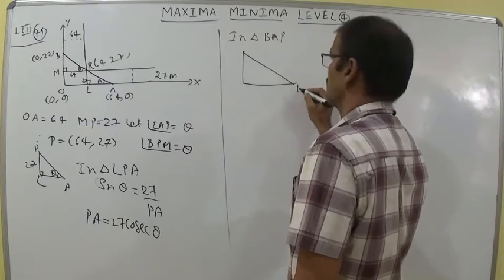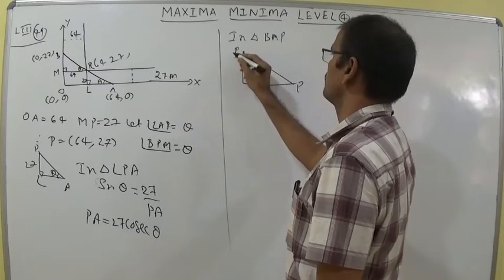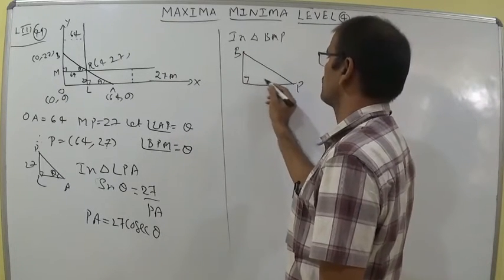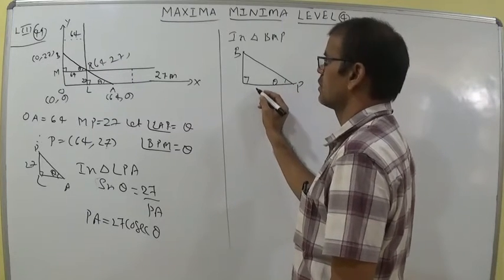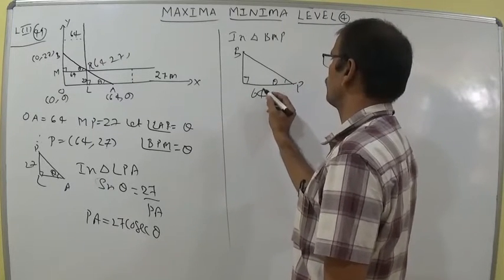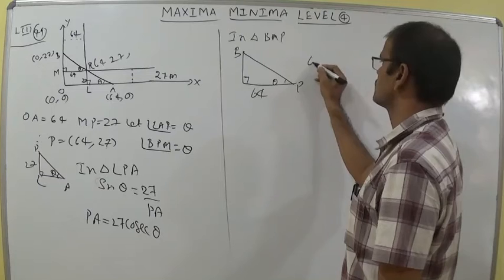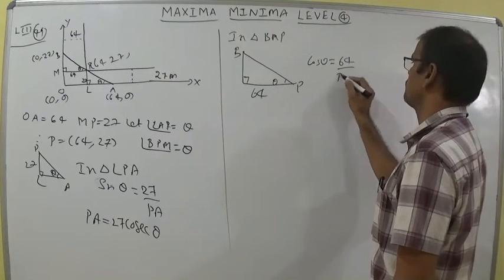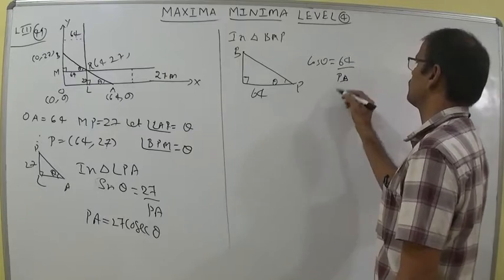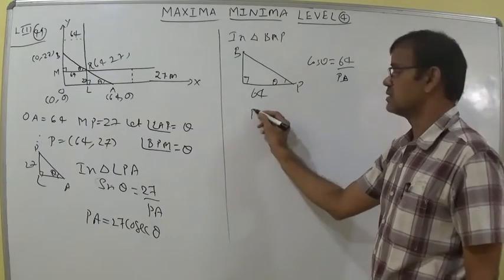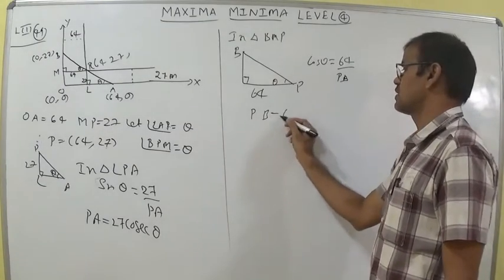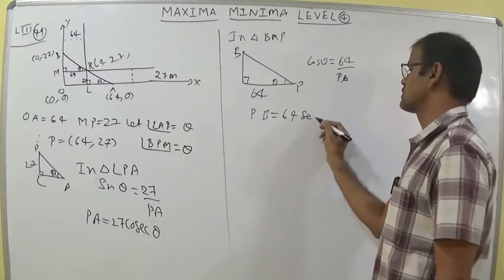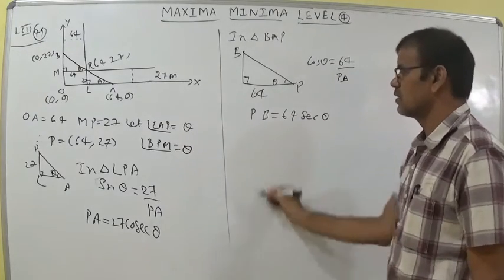This is P, this is B, and this is a right angle triangle. Put theta here. This is 64, this is PB. In this triangle cos theta is adjacent side by hypotenuse, 64 by PB. So PB is equal to 64 secant theta.